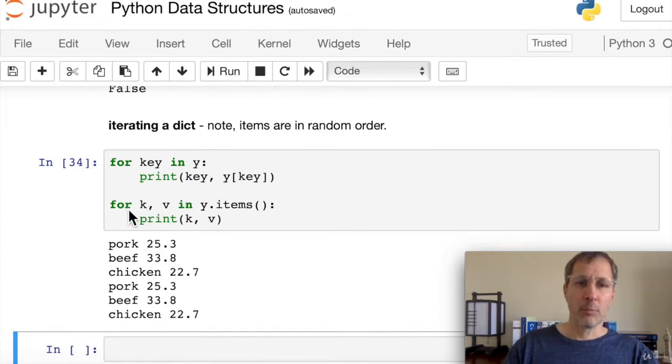If we want to iterate with a separate variable for both the key and the value, sometimes this is helpful if you're doing a lot of operations inside the loop. You can put whatever variables you want. I used k, v as my variable names. And what you do is you iterate y.items. And then items returns a two-item tuple of the key and the value, and it assigns them to whatever variable names you have here, so k and v in my case. So you can see the result here is the same. We iterate through the items, we print out both the key and the value.